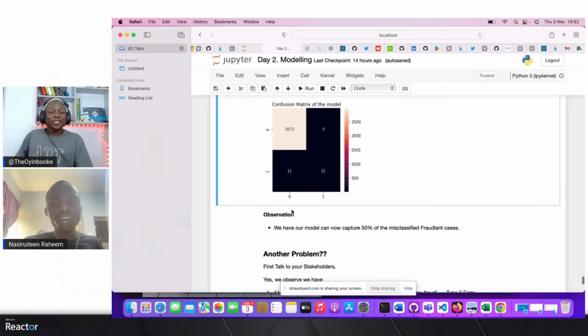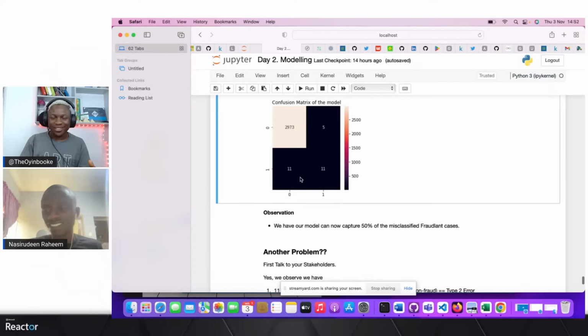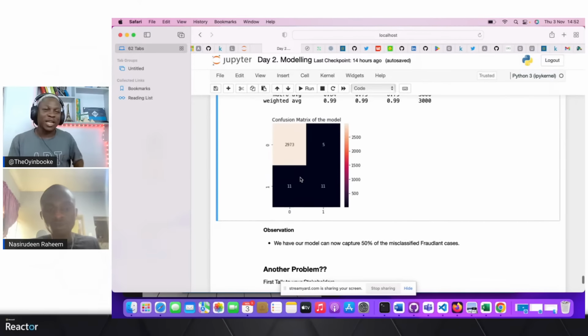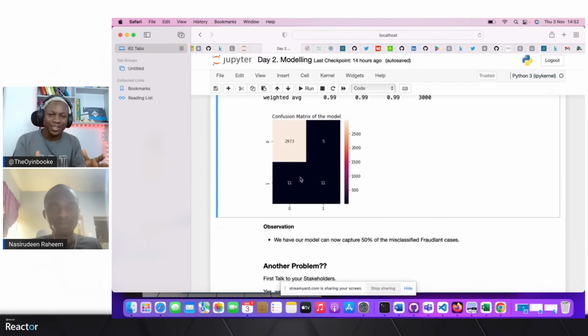Just for me to cut in right there. What Nasruddin has just explained is very important when you take up any project. The goal is not just to have the most accurate model, and that's something we've seen today. It's not about how accurate your model appears. I happen to have studied statistics in school, so this came alive again to me, the way we relate to and address type 1 and type 2 error.